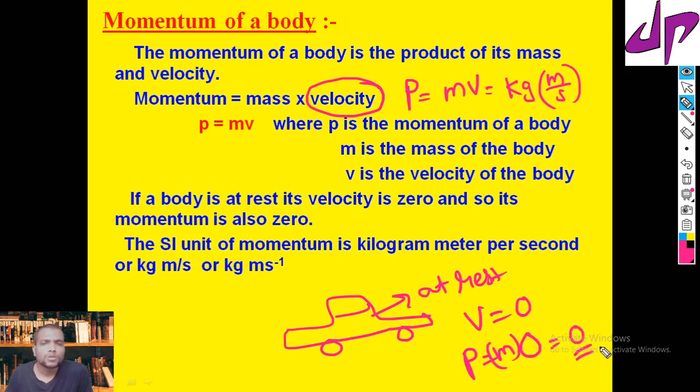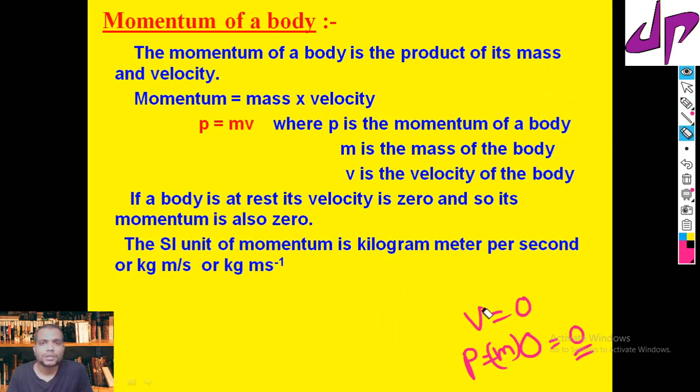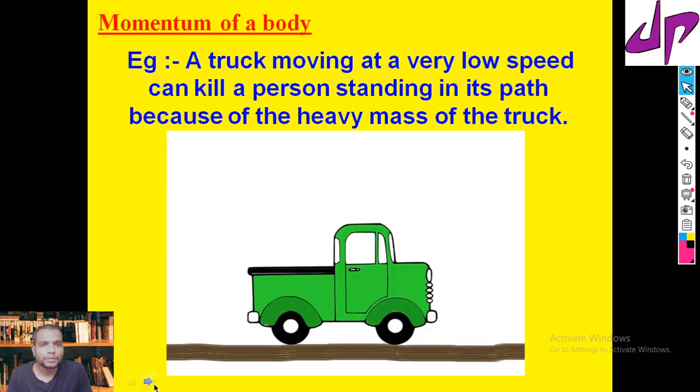So only moving objects possess momentum. Momentum is a very important property for understanding Newton's laws further. So the product of mass and velocity we define as momentum.